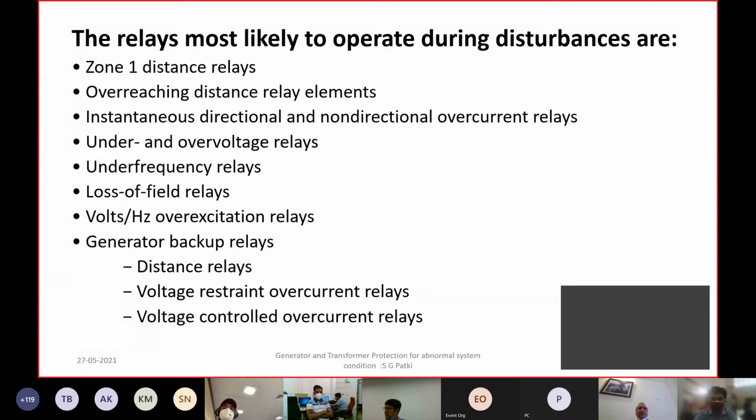So when such a disturbance occurs, what are the responses you see from the protective relays? So you see distance relay operations.